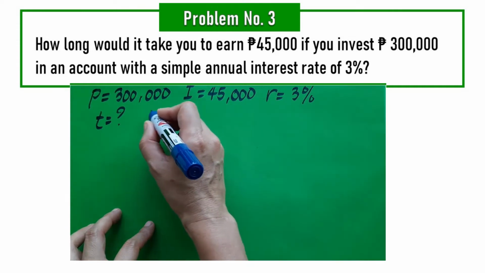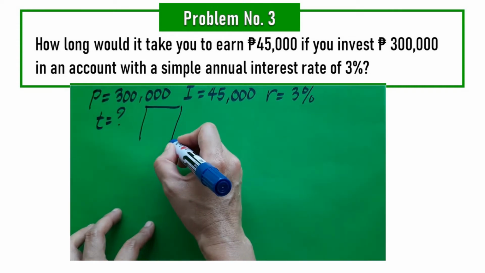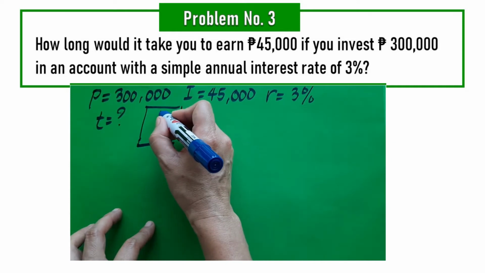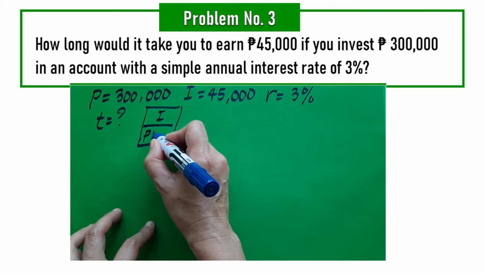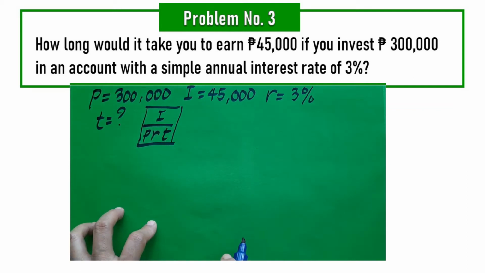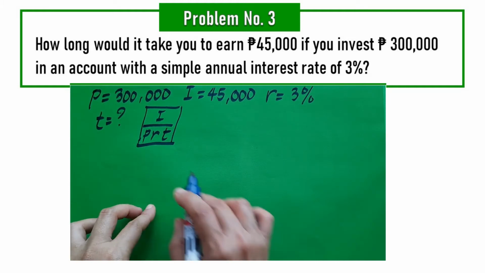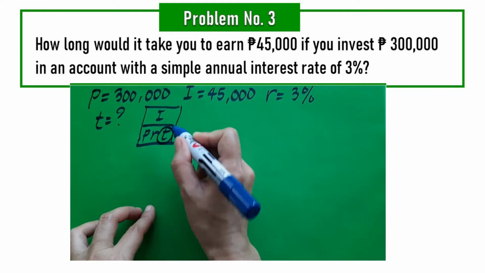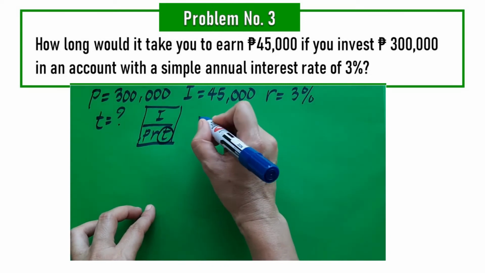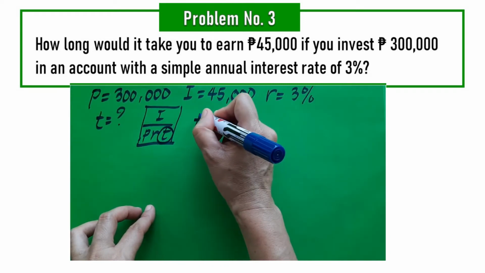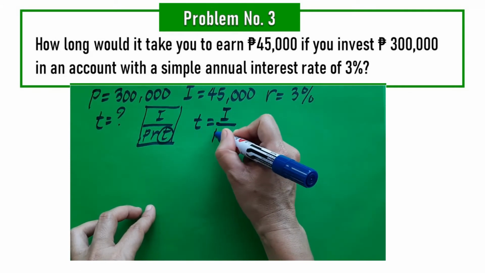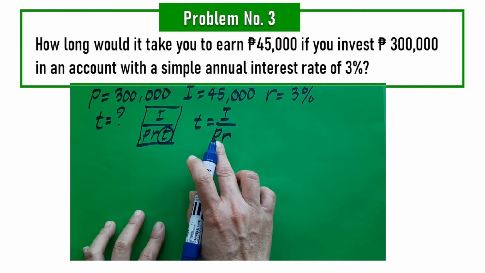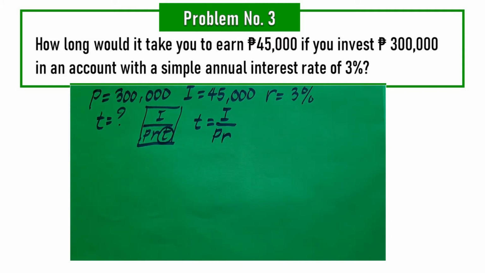Okay, what do we have? So, let's recall the table that I have shown you in one video na mayroong I sa taas, then mayroong P, R, T sa baba. Ang turo kong technique doon is that kung ang unknown mo dito ay T, ito ang formula mo ngayon: T, kopyahin mo lang, sa taas ay I fraction divided by P, R. This will now be our working formula.